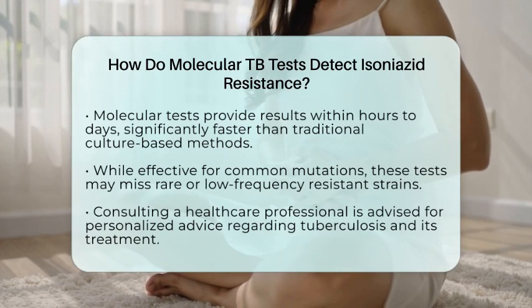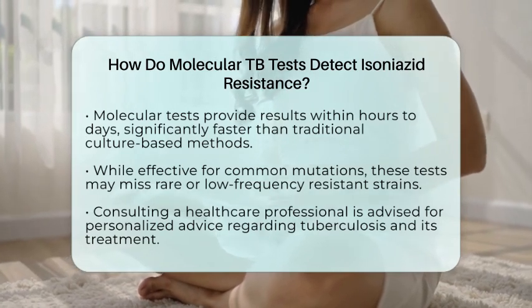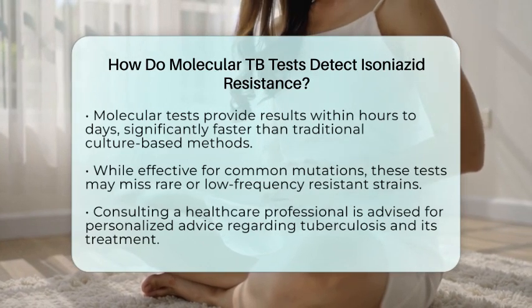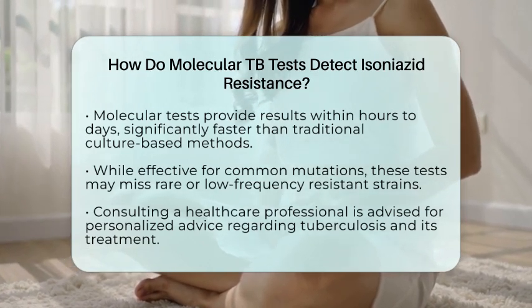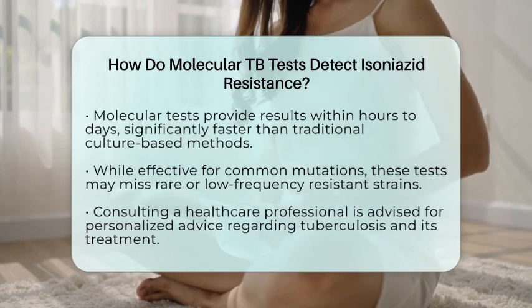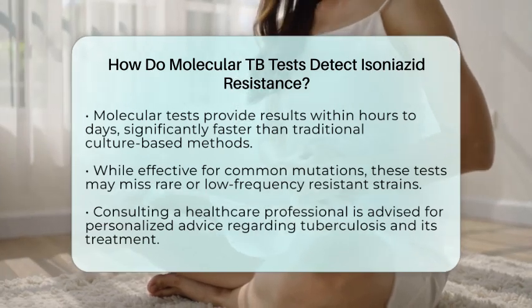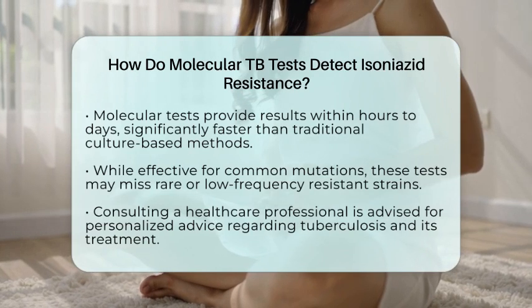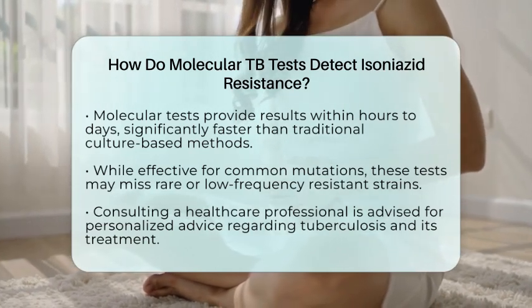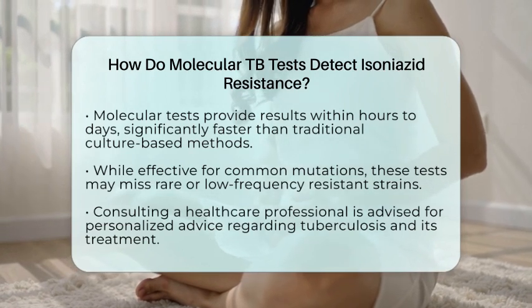In summary, molecular tuberculosis tests detect isoniazid resistance by identifying mutations in the katG gene and the fabG1-inhA promoter region. By using nucleic acid amplification and specific probes, these tests enable quicker diagnosis of resistant tuberculosis strains, allowing for timely and effective treatment decisions.